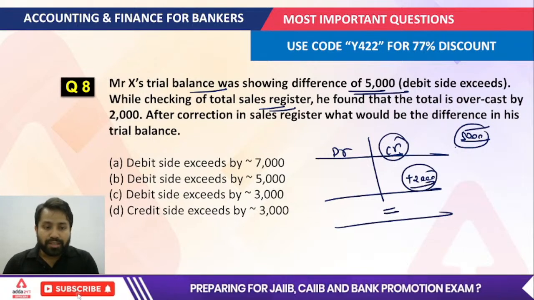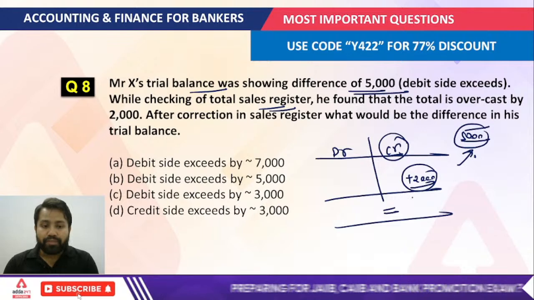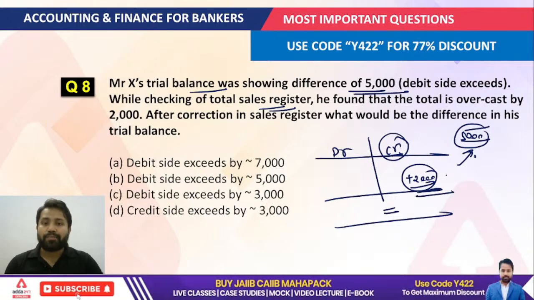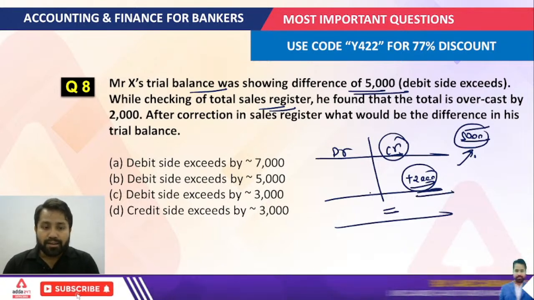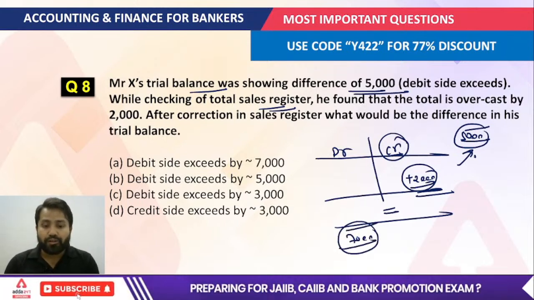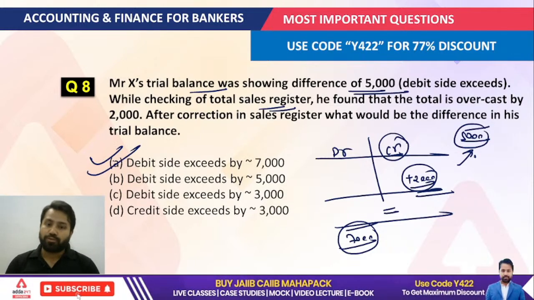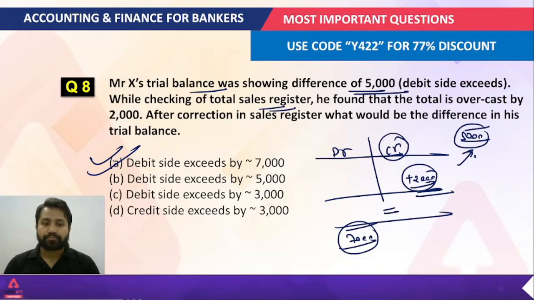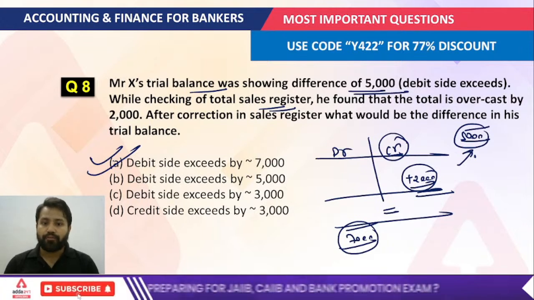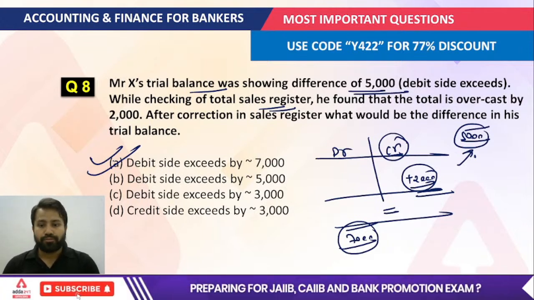That means when the credit side is already overcast by the 2,000 rupees, the actual difference would be your 7,000 rupees. That means the correct answer would be the A for this question, right? I hope it is understandable for everyone. Next question.